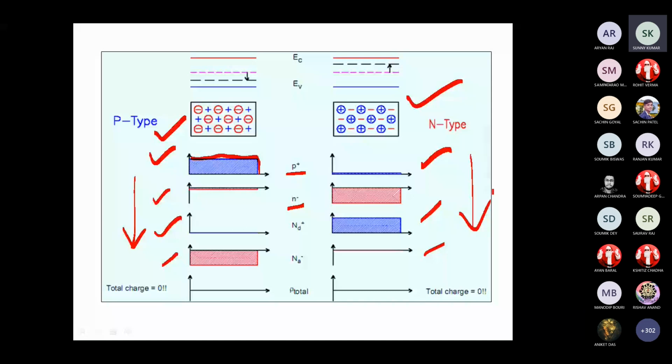Diffusion of charges will happen. A layer will be created in between, which is opposite to the potential barrier. Fantastic, the potential barrier will be developed. Due to what?